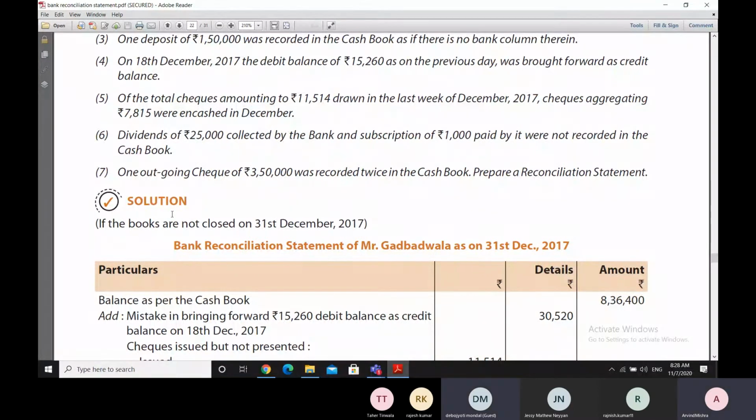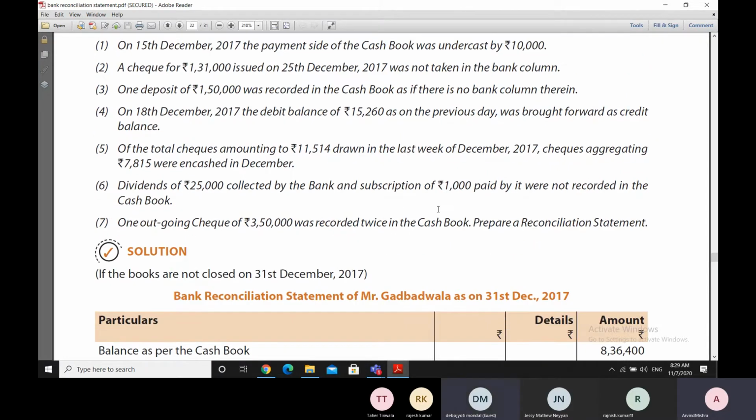And as you can see in the solution here, what is mentioned is if the books are not closed on 31st December 2017. What happens if the books are being closed on 31st December 2017 is that first of all, we have to make an adjustment entry in the cash book.